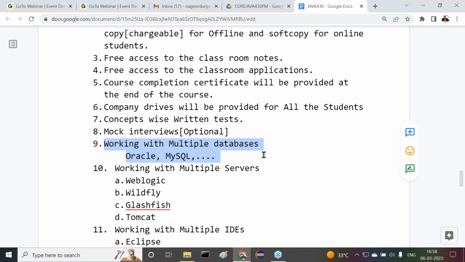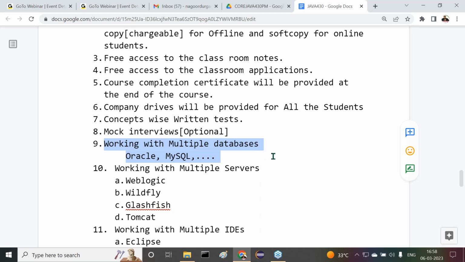But in my classes, as part of JDBC, up to how much Oracle knowledge is required, up to that I will teach. In the Oracle database also, up to how much knowledge is required, up to that I will teach, so that we are able to prepare JDBC applications. Understand it clearly. Similarly, in the case of MySQL, up to how much we require from MySQL, up to that I will teach, so that we can talk with the MySQL database from a Java application.